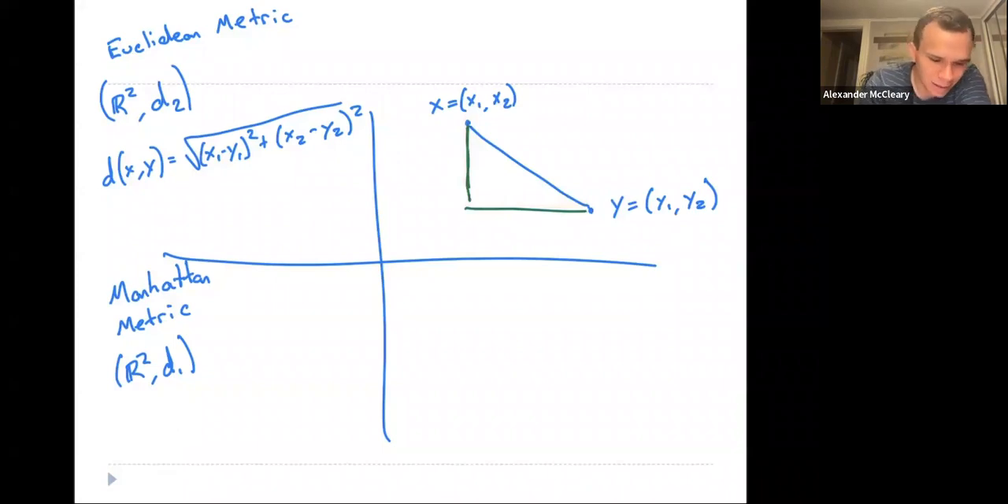And so we can write this down as D1 right here. So D1 of x comma y is going to be the sum of the differences, so just the absolute value of x1 minus y1 plus the absolute value of x2 minus y2.